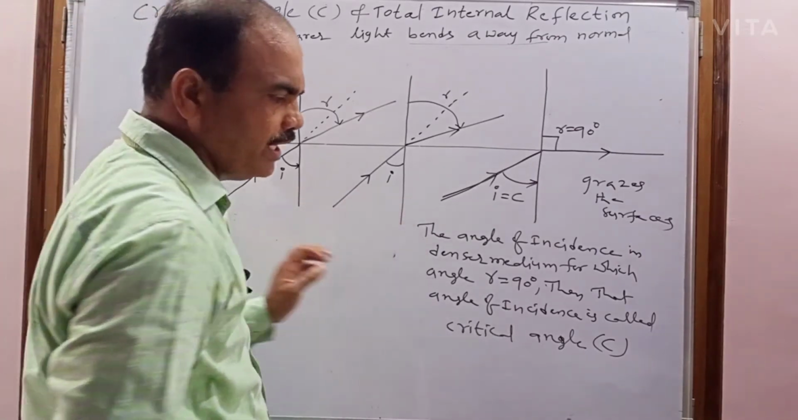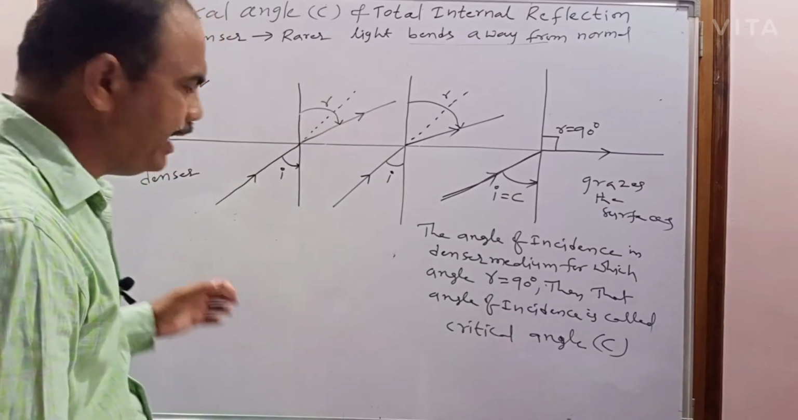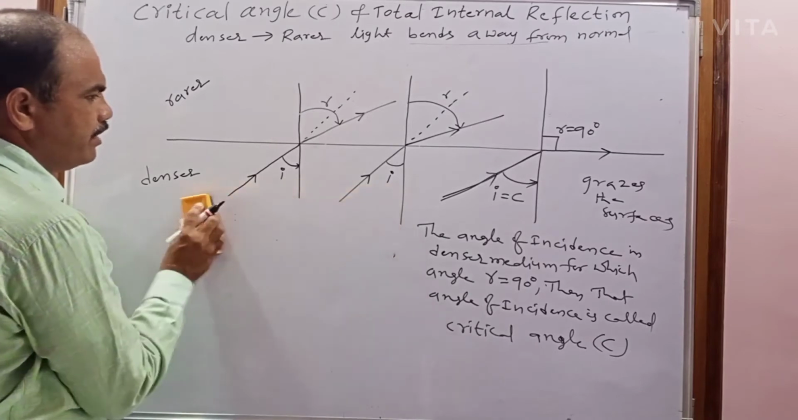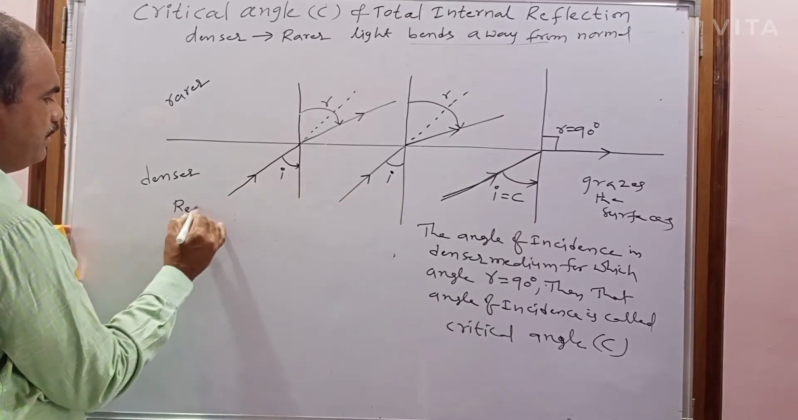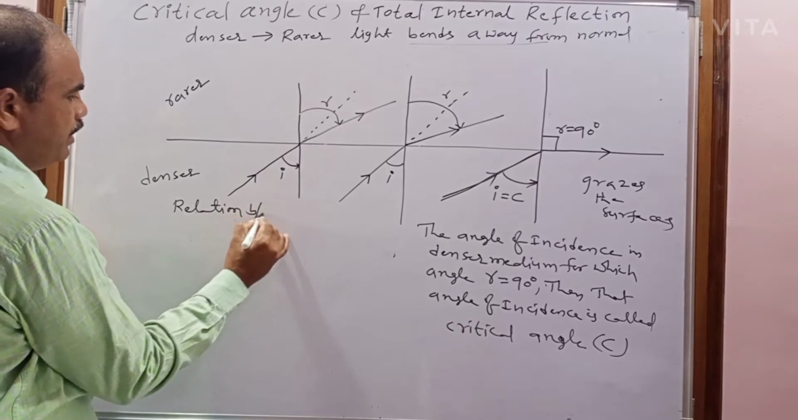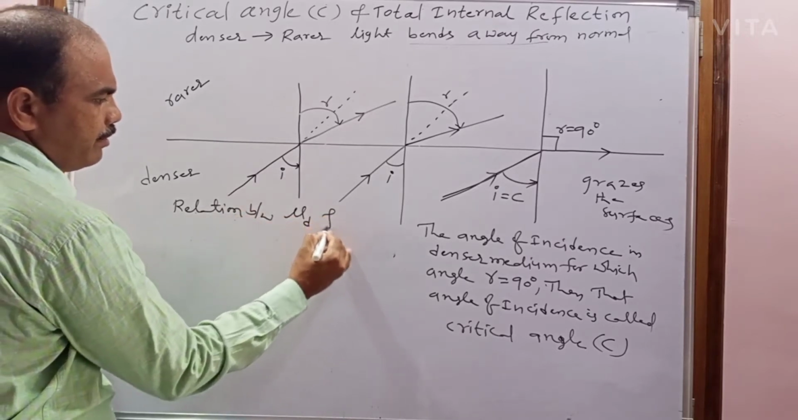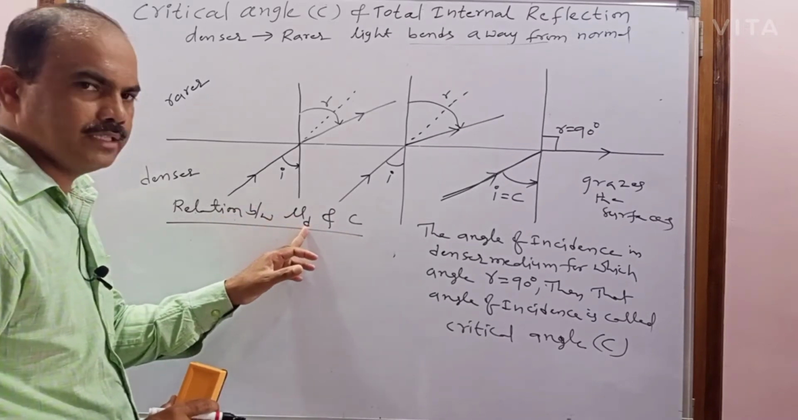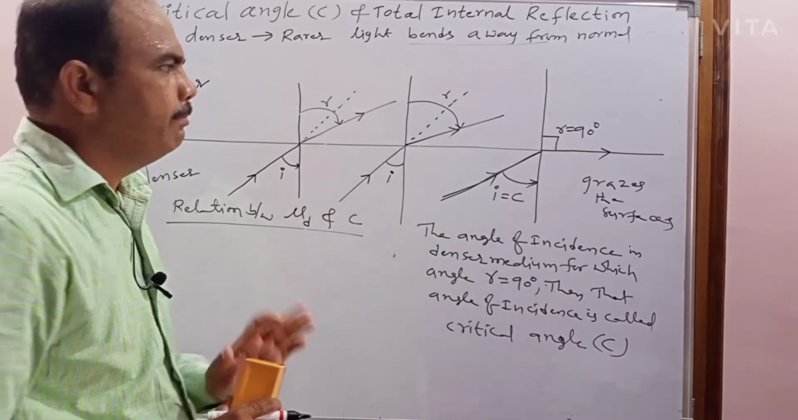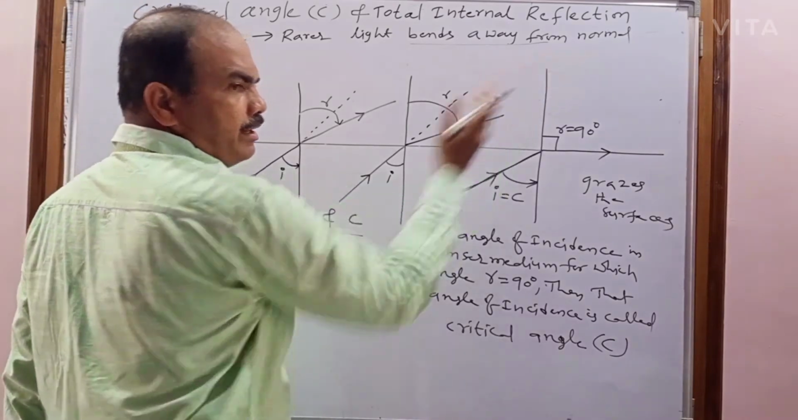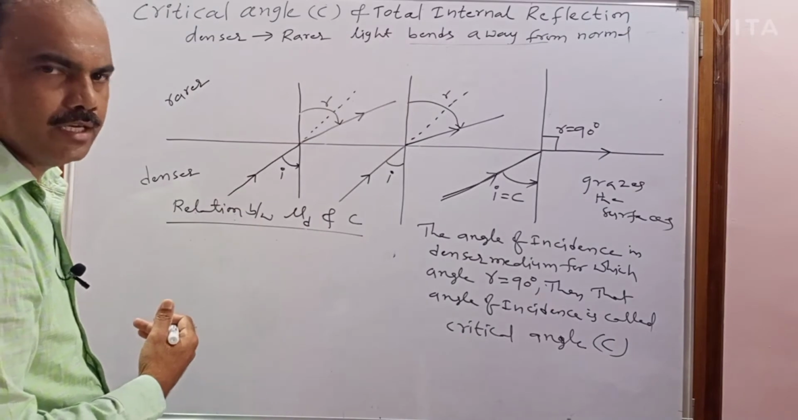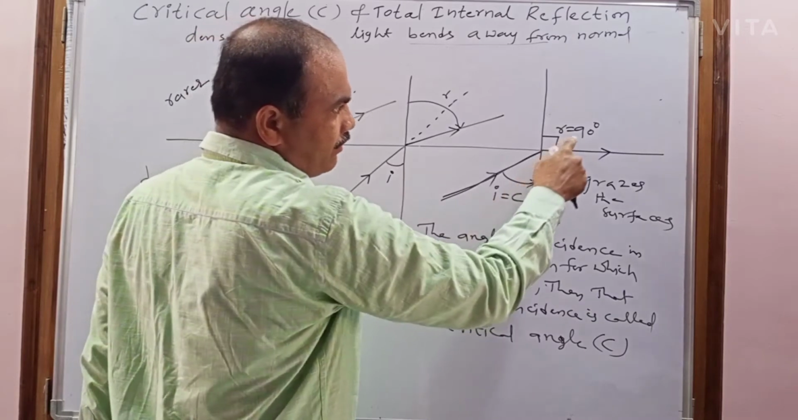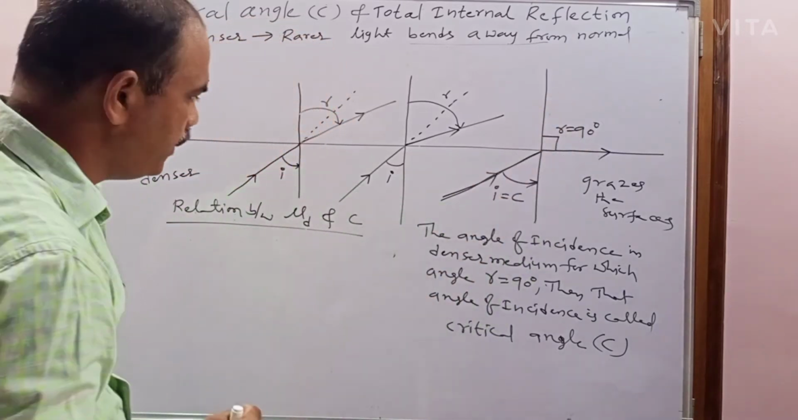Now I am going to find the relation between the critical angle and the refractive index of the denser medium, that is, the absolute refractive index of the denser medium and the critical angle. But now the light is going from where to where? Denser to rarer. What is the angle of incidence in the denser medium? That is the critical angle. What is the angle of refraction in the rarer medium? 90 degrees. So already you know Snell's law.